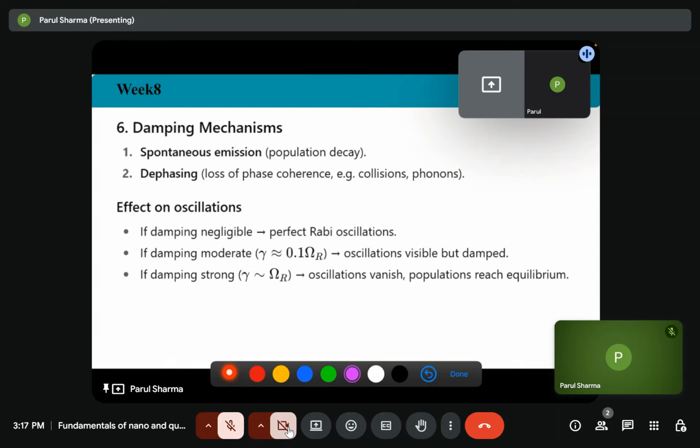So based on that, what is the effect of gamma or omega r on the oscillation? So first case is if the damping is negligible. If the damping is negligible, then suppose you have the oscillations like this.